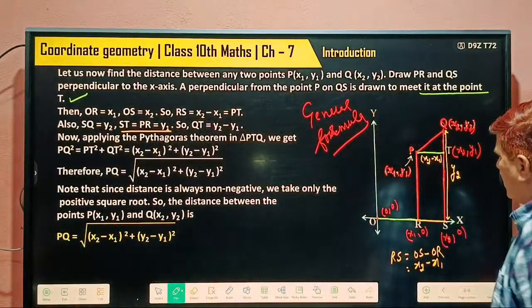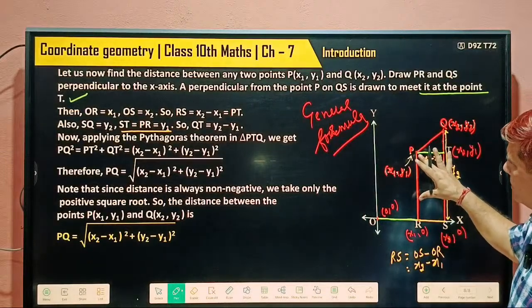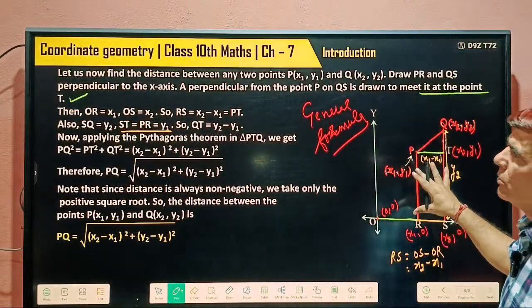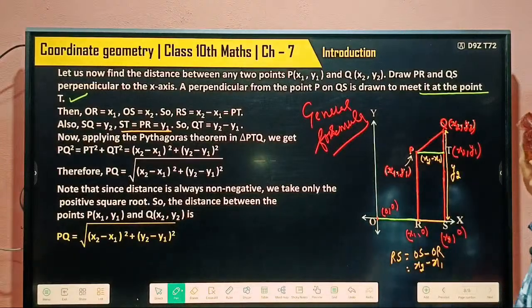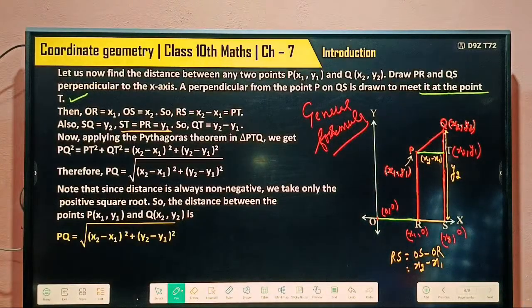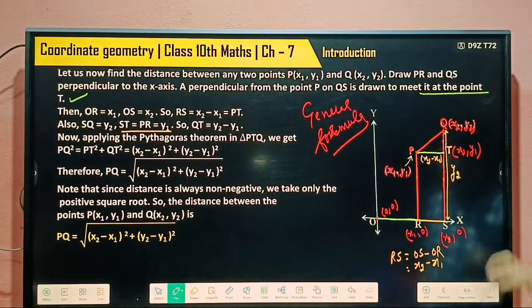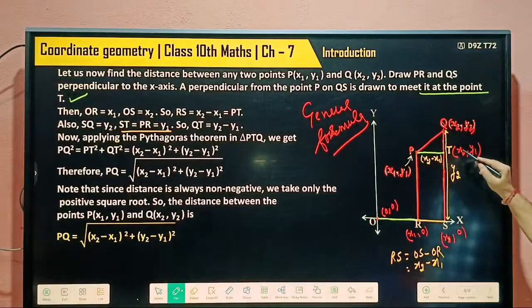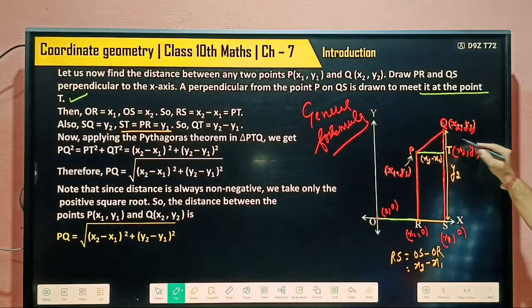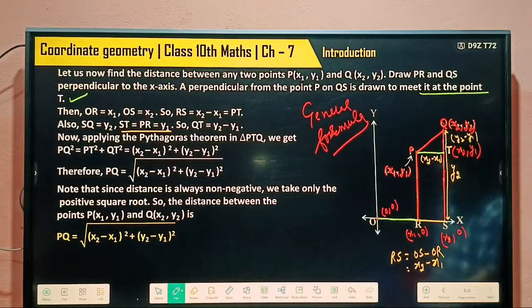But ST is equal to PR, so PR is equal to y1. Now this point's coordinate you know, this minus this, y2 minus y1. So this is y2 minus y1.